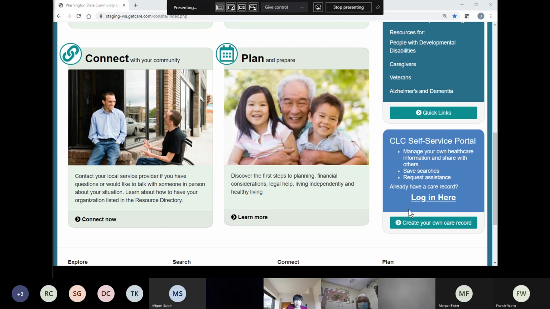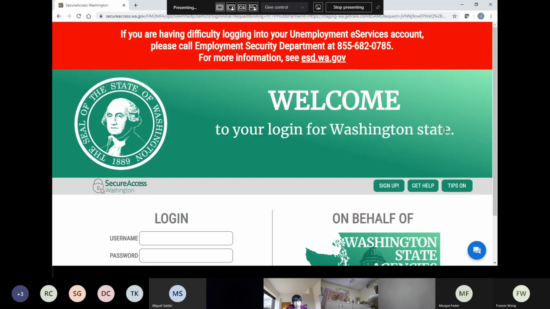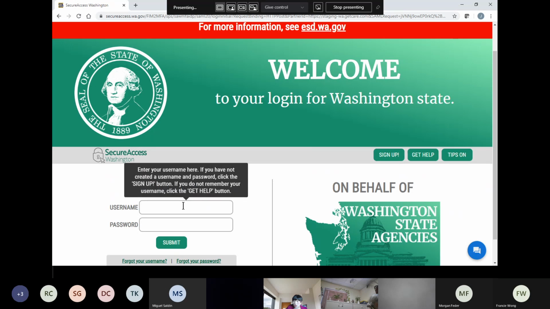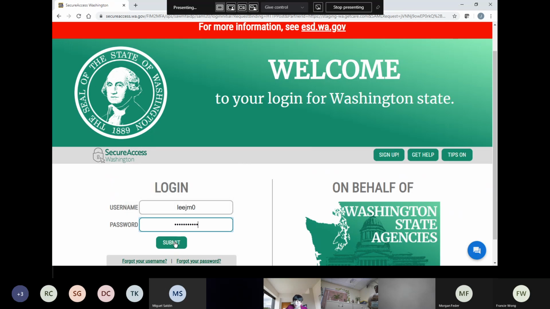This is not for us. This is for the public. You go all the way down, and you see staff login. This is our link to log into GetCare. You click here, and it will take you to Secure Access Washington, the state portal. Then you type in your own SAW username and password, and you click submit.